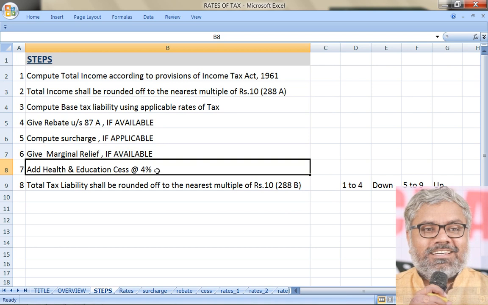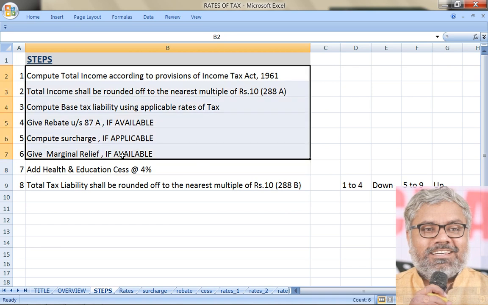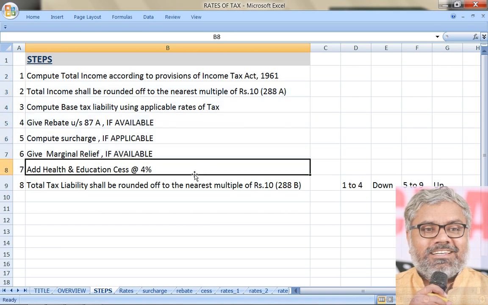That is for the purpose of health and education cess. And we discussed earlier what a cess is. Cess is something that has to be calculated on the tax, and this 4% also we are calculating on what? Are we calculating it on income? No, we are calculating on the tax that is already calculated by following all these steps. Over and above it, there is a 4% cess. So these are the steps involved.